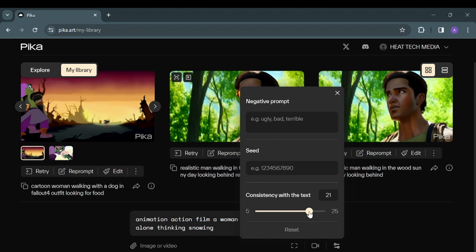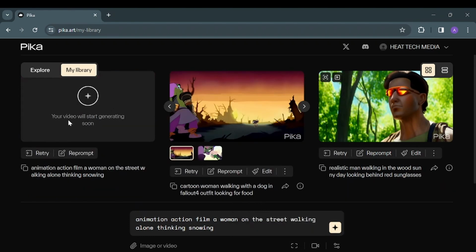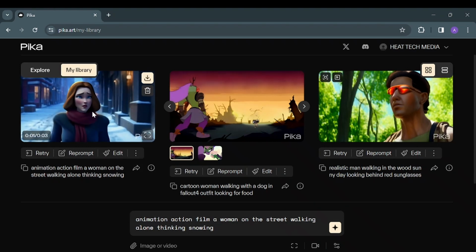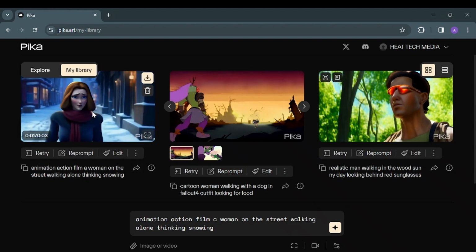Consistency with the text: a higher number gives you more details literally matching your text. Let's keep it at 17. Now we can hit generate, and the video starts generating here. As you can see, a video is being created. Now she's talking to herself, as you see. This is what we described.